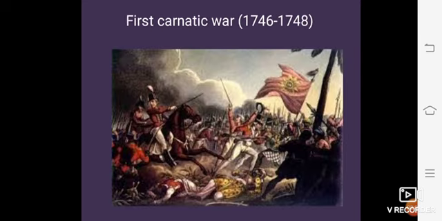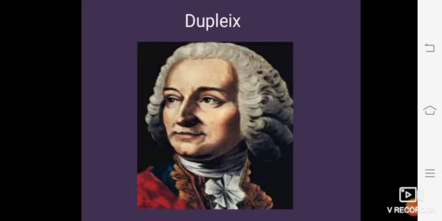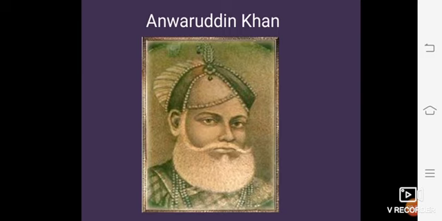First Carnatic War. One of the first trading centers set up by the French was in Pondicherry, and in this war the British captured the French ships and Pondicherry was under threat. The French, in turn, led by Dupleix, the French governor, requested the Nawab of Arcot, whose name is Anwar-ud-din Khan, for interference, but the Nawab did not respond.